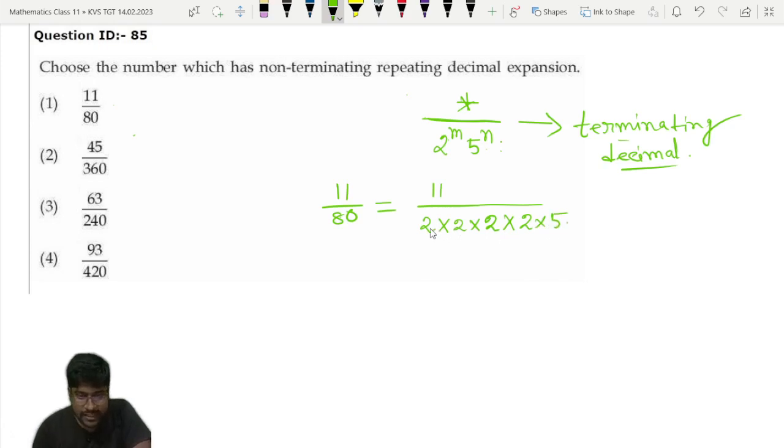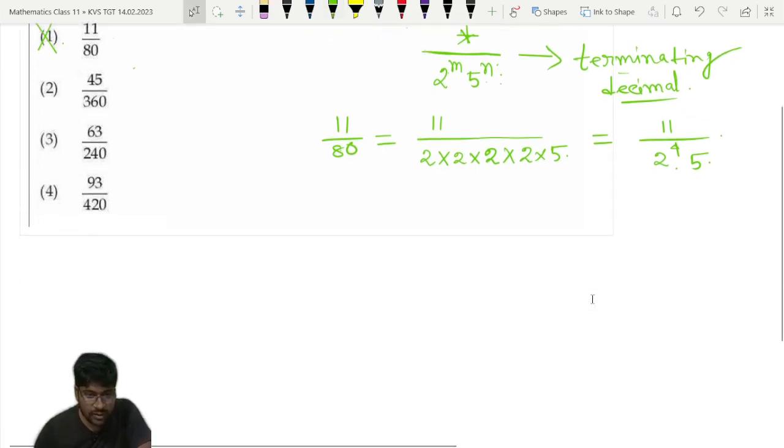So 2 into 2 is 4, 4 into 2 is 8, 8 into 2 is 16, into 5 is 80. So it is of the form 11 divided by 2 to the power 4 into 5. So this is terminating. So this option is not correct here, because they have asked for non-terminating repeating decimal expansion. So then come to the next option.